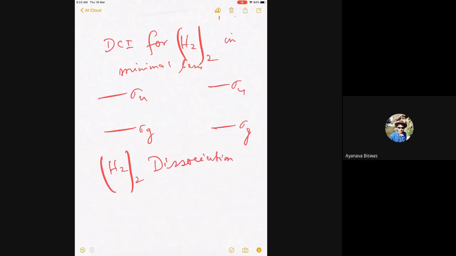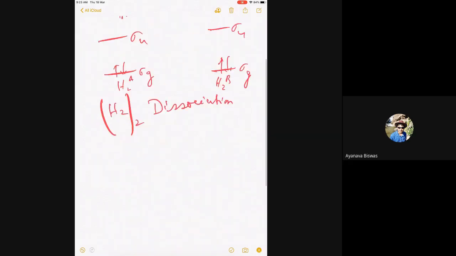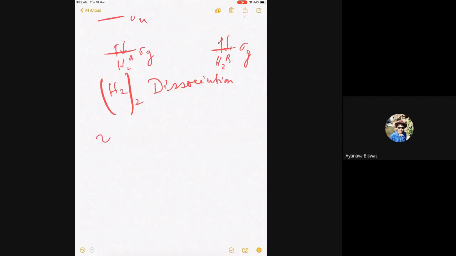which means these two hydrogens, A and B, don't interact. So you have two electrons here, and two electrons here. So the Hartree-Fock of such a system would be sigma g A square, sigma g B square.